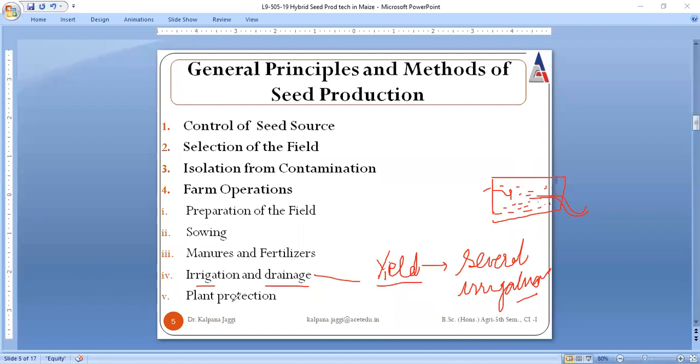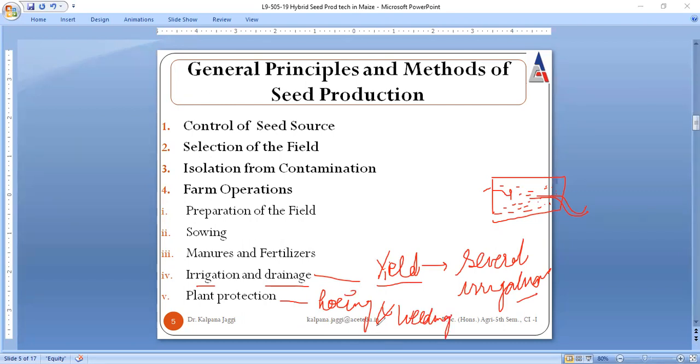Last one is plant protection. When we talk about plant protection, it is to keep the seed crop free from any kind of weeds, insect pests, and diseases, right? And to keep the seed clean, what is required? Plant protection can be done by hoeing and weeding. So to avoid any attack of insects, to avoid any attack of pests, to keep the seed clean,